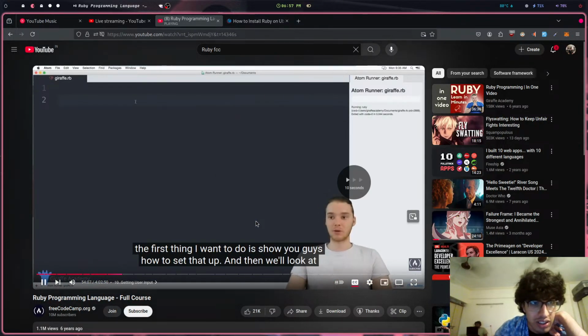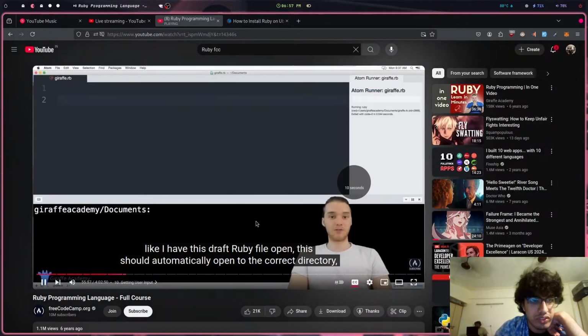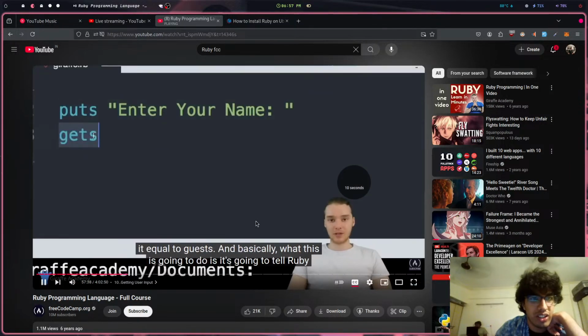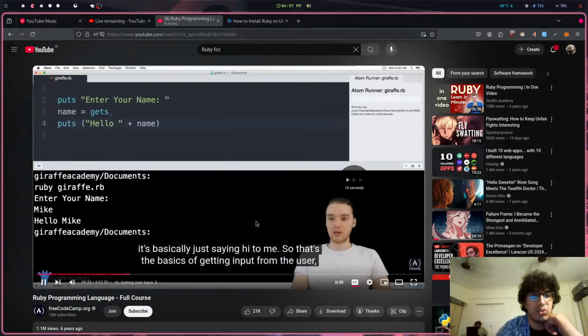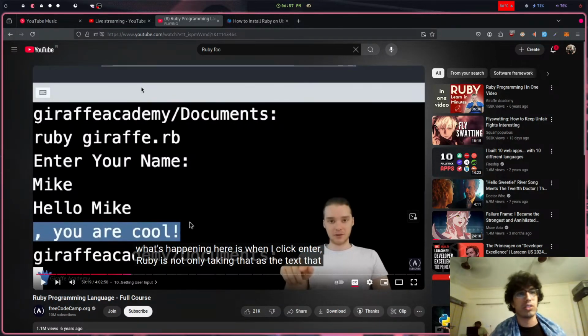Getting user input. Okay, cool. This will be useful for making CLIs. Enter your name, gets. Okay, so we can assign the name. Cool. It's very similar to Python. So yeah.